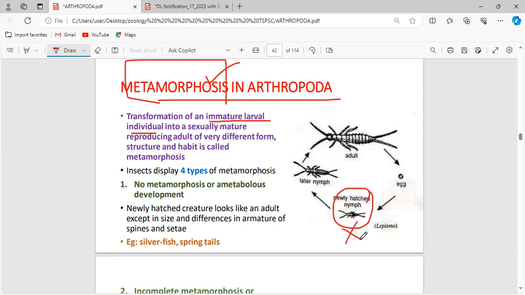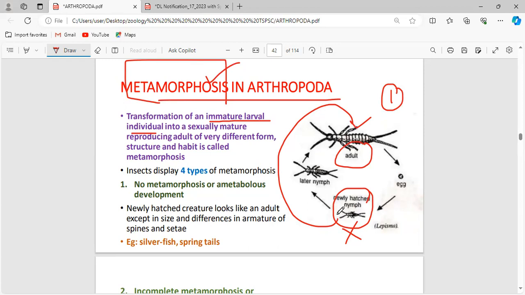From the immature larval individual, they give rise to an adult, which is sexually mature, where the reproductive organ is very well developed. Now they are ready to mate, from the immature larval stages to the sexually mature adult form.